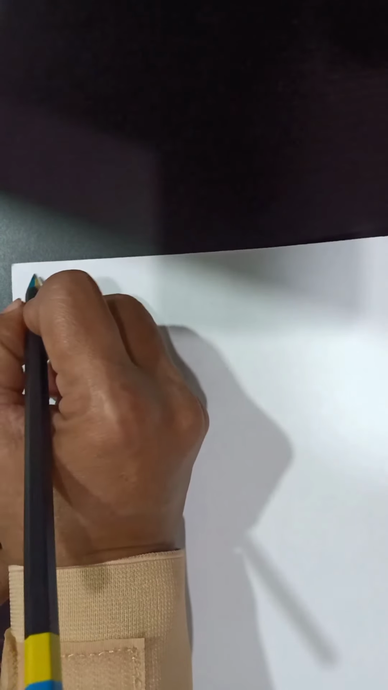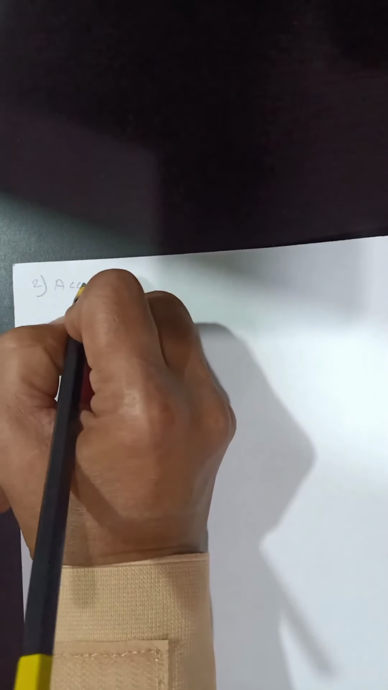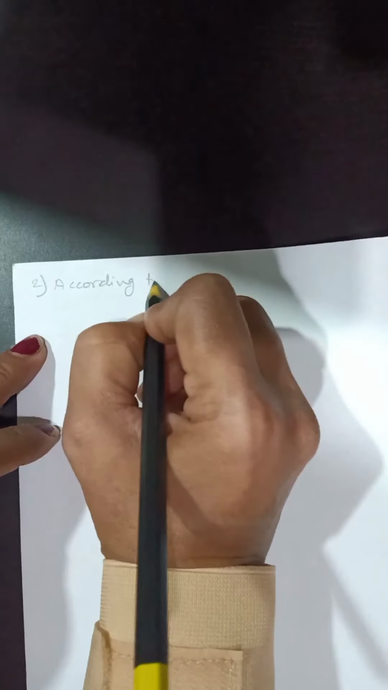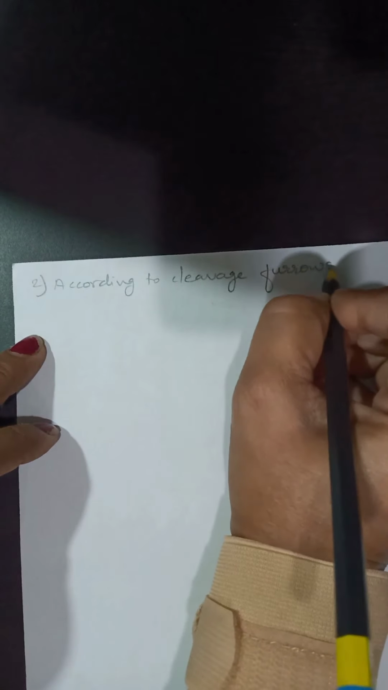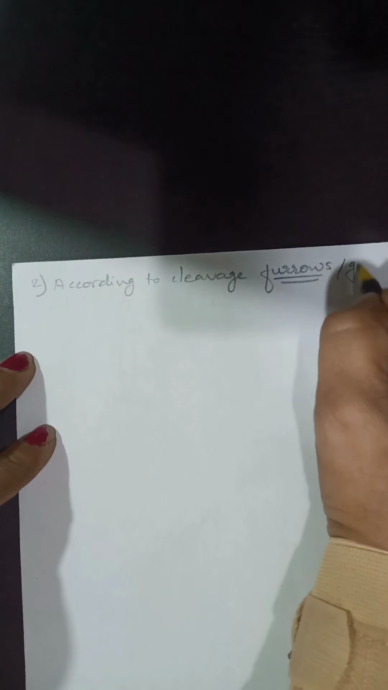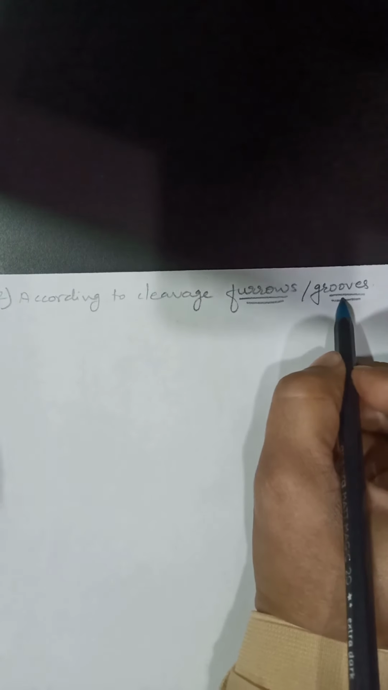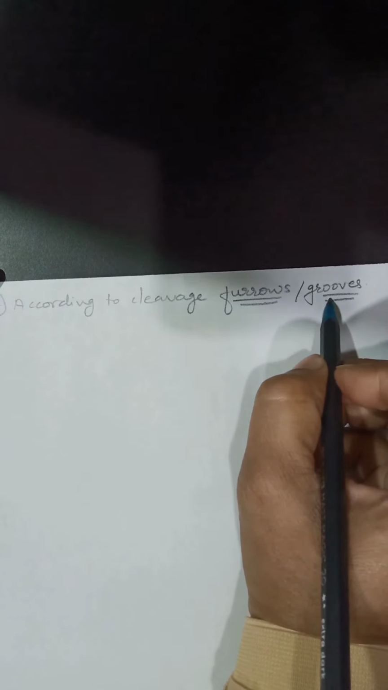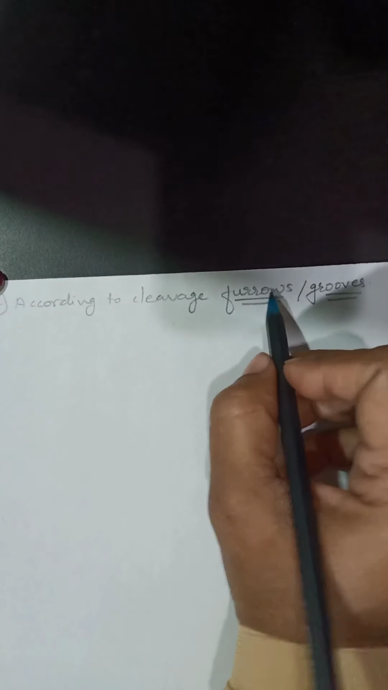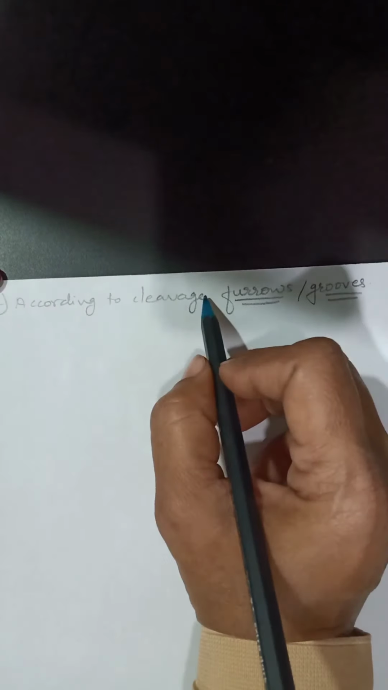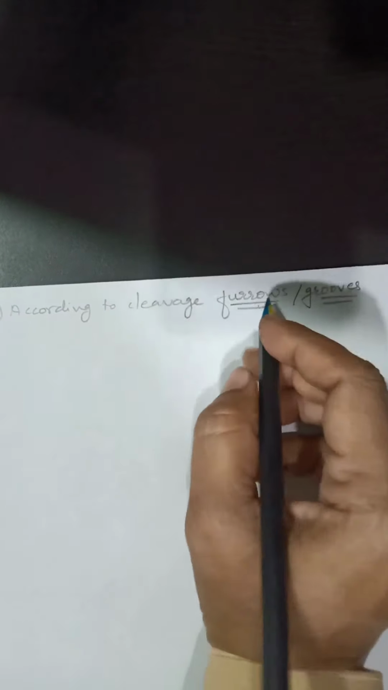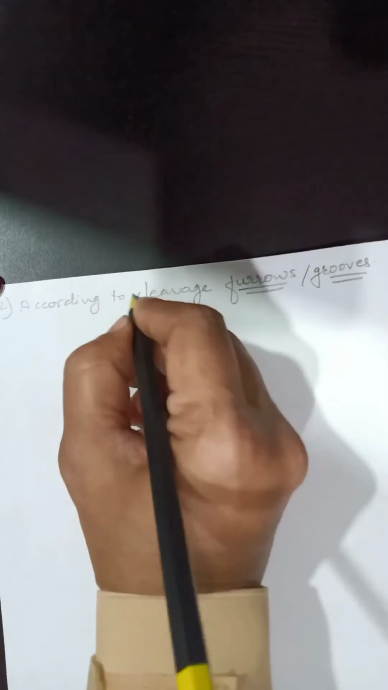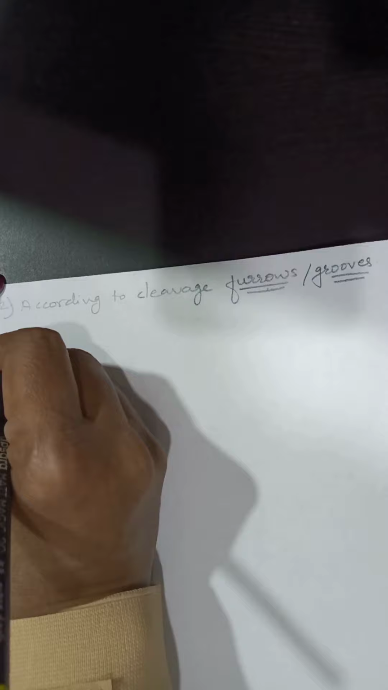Now the second type is according to cleavage furrows. What is meant by furrows? Furrows are nothing but grooves. In simple language, we can say it is the line of cleavage. This type of cleavage is again subdivided into three types.